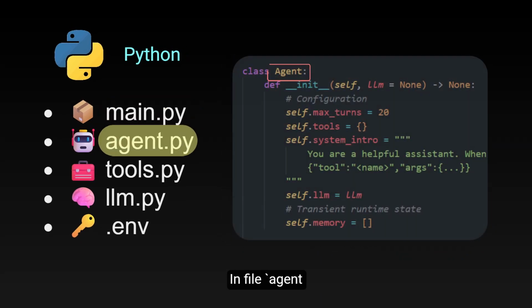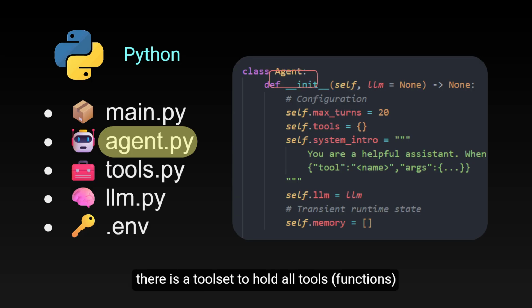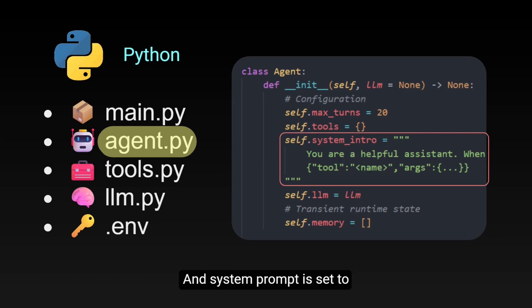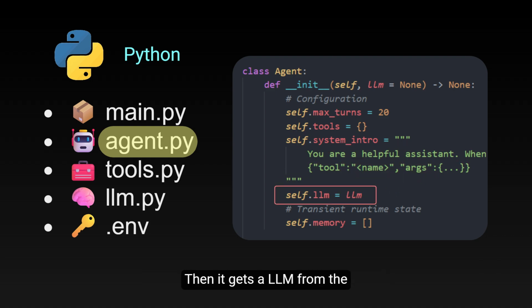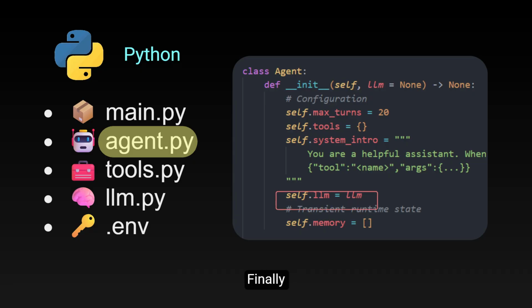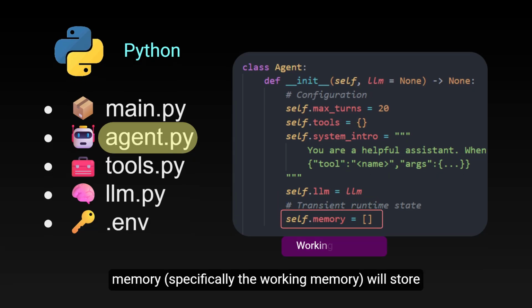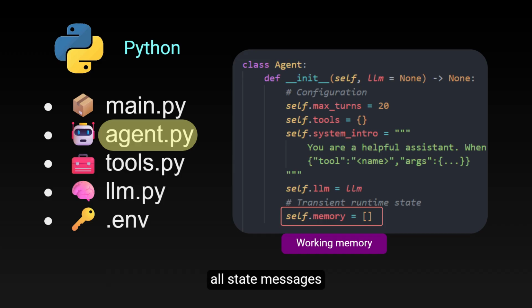In the file agent.py, during the initialization stage, there is a toolset to hold all tools and functions, and the system prompt is set to "You are a helpful assistant" as a global configuration, which you can modify to fit your specific environment. Then it gets an LLM from the argument. Finally, memory, specifically the working memory, will store all state messages, including user, assistant, and tool messages.